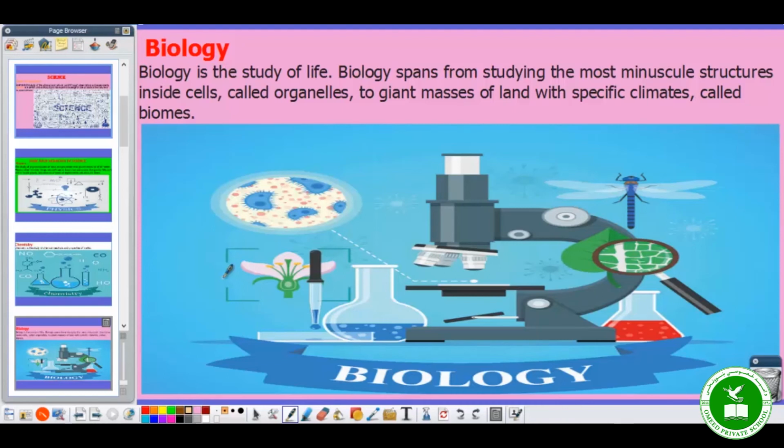As you see here, for example, one leaf is there, and one small portion of the leaf, if we see it through a microscope, will give us lots of information about the structure of the leaf. Okay, now let's move on.